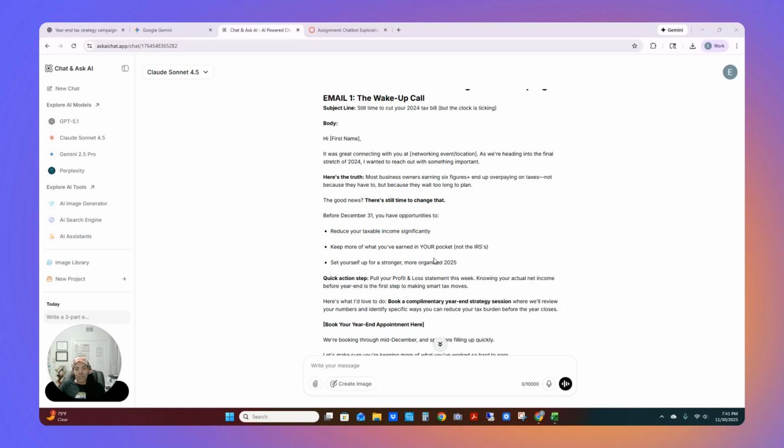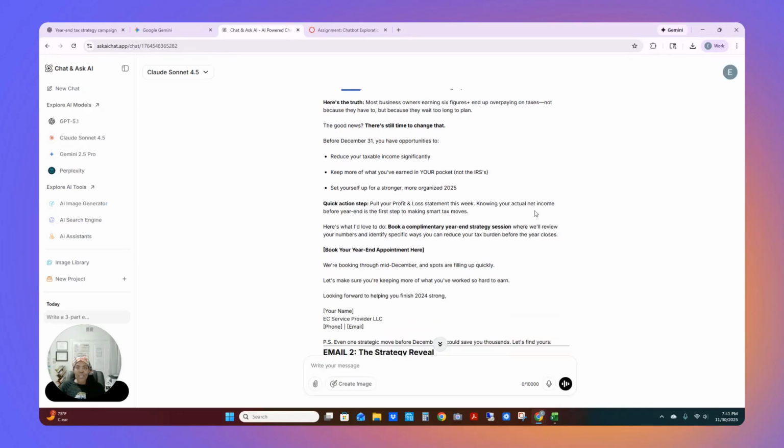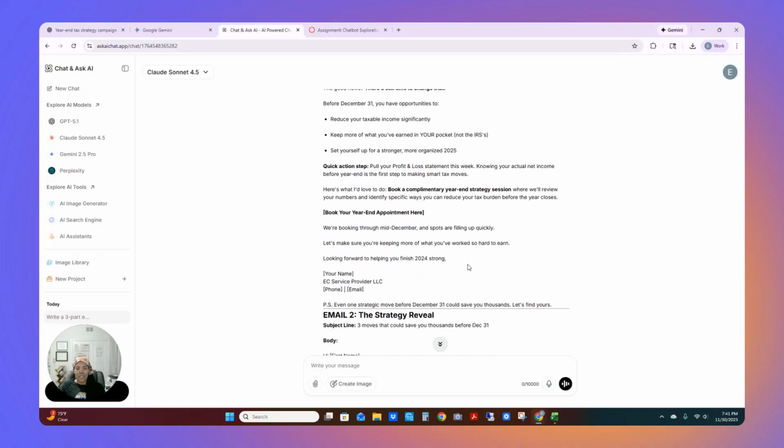It had great catchy subject lines. I really liked the body of the email, except that email one had the wrong date of 2024. The rest of the emails were fine. We're working on the tax year strategy for 2025. So here it called 2025, but here it stayed with 2024, which was a little weird. But I liked the call to actions, to book the complimentary session. It had a little place for me to insert my calendar link.